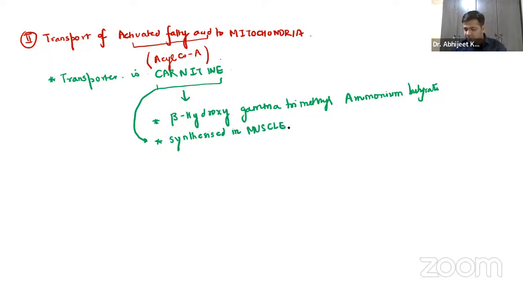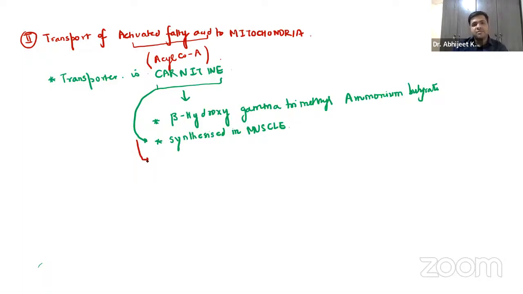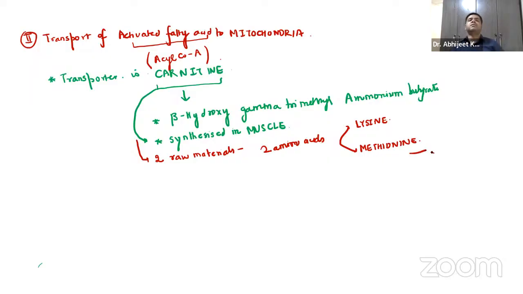Right? Now, for the synthesis of carnitine, guys, basically two raw materials are required. That is again a very important question for the Viva part. That is the two amino acids, and you should remember it is lysine and methionine. So that is something you have to remember.